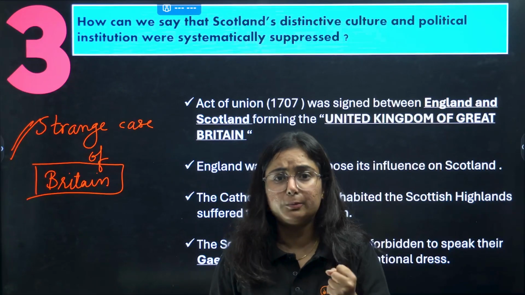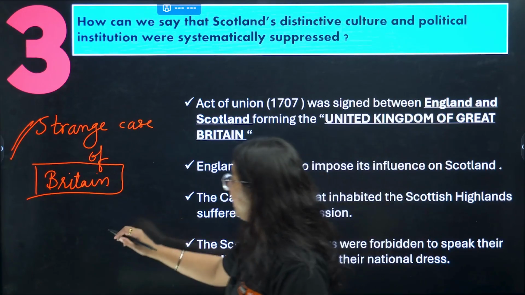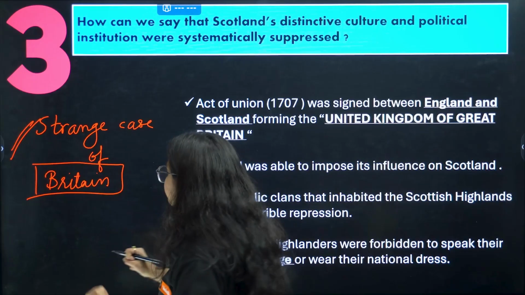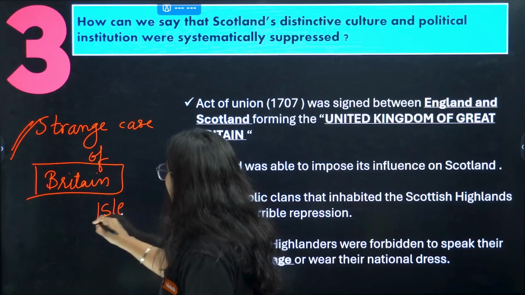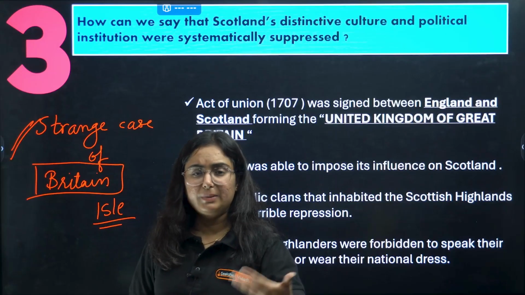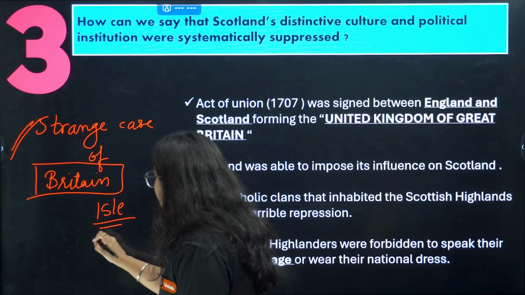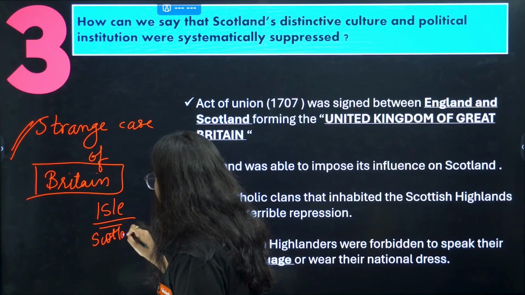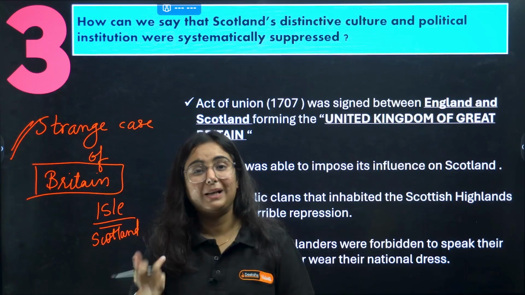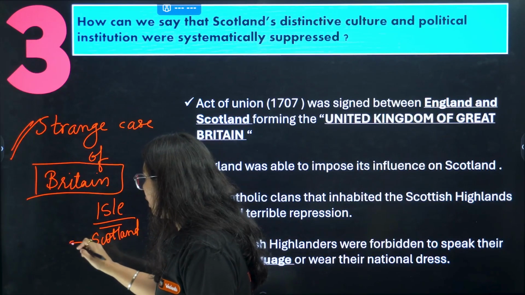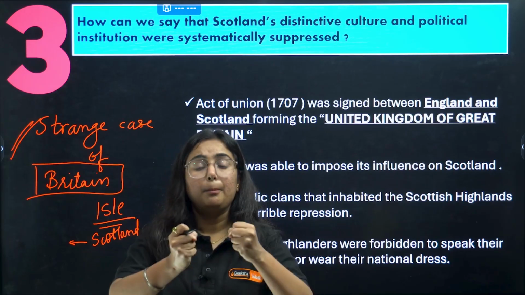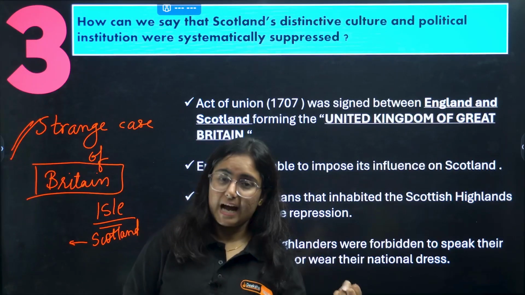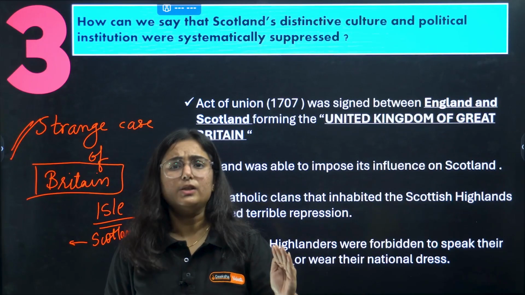Then what happened in Britain? Do you know that Britain, which is there today, at the time it formed, basically there was a group of isles. Isle means island. For example, there was Scotland, where Scottish people live. Why was it referred to as Scotland? Because it is an isle where a particular people having one cultural identity and a language live.